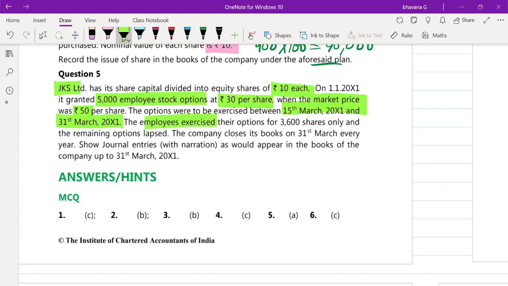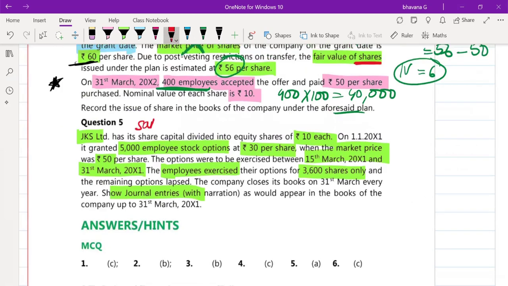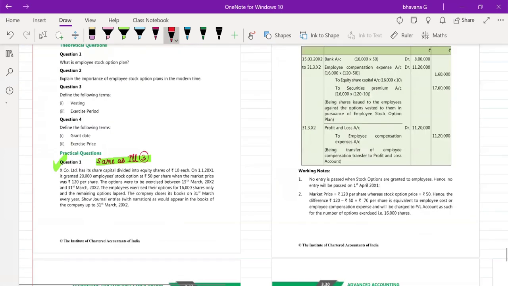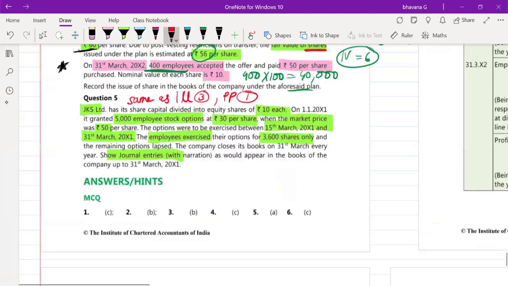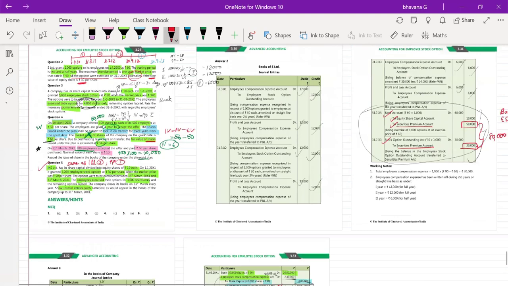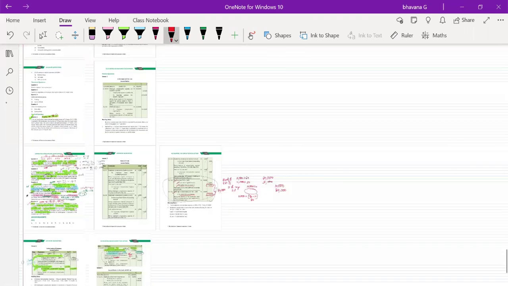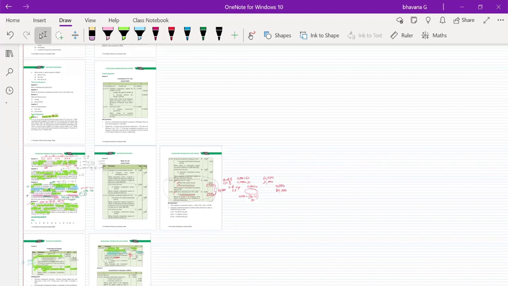Employee options were exercised for 3,600 shares only. So for that you have to show journal entries. This question number 5 is also the same as illustration number 3 and practical problem number 1, I think. Yes, that was the sum that we left. So this is also the same type. You can just solve it in the same way. So these were all the questions of ESOP. We have totally completed all the concepts from the ICAI material, all the illustrations and also all the practical problems.